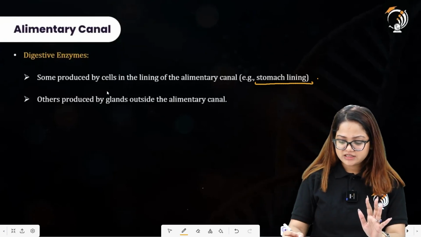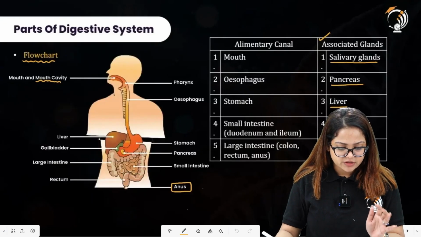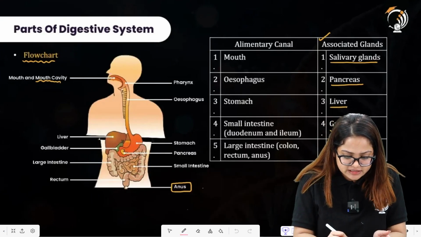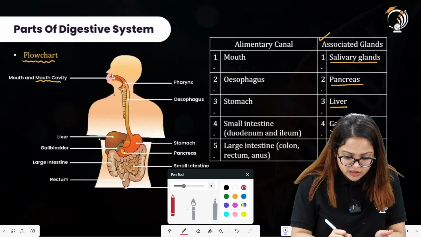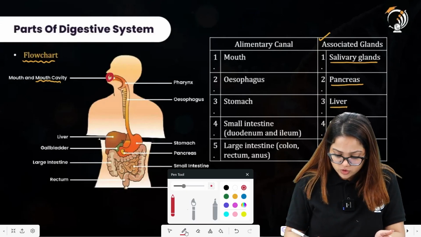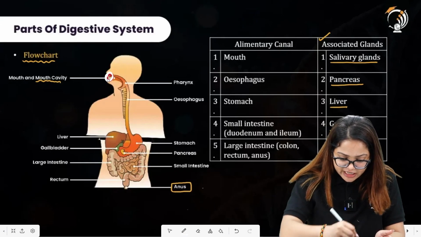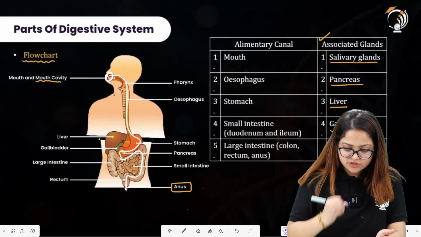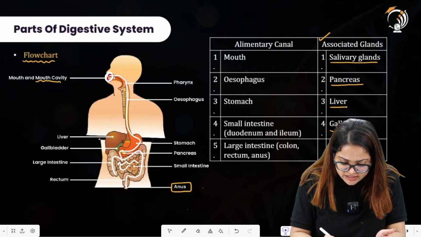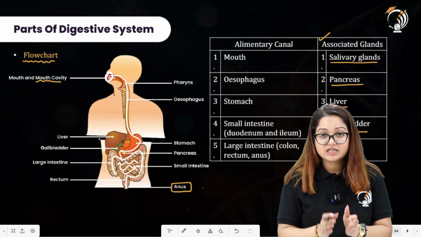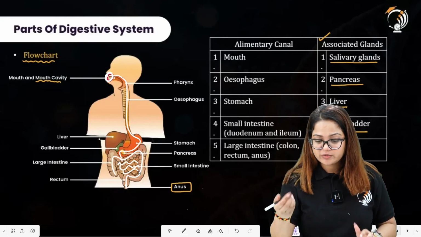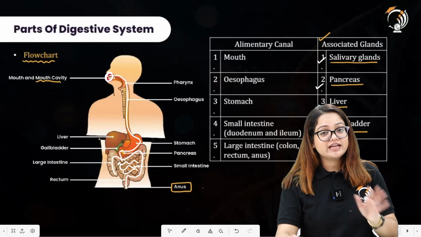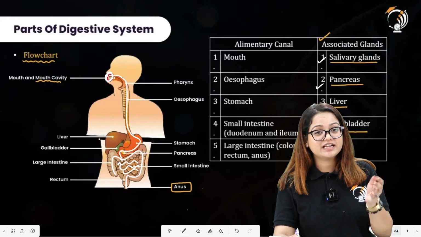So let us see that this is actually the alimentary canal. It is starting from here. I hope this is visible to you. This is the region of the mouth over here, and from that it will extend toward the anus. We have the small intestine in between also. But apart from this alimentary canal, there are associated glands also. And what are those associated glands? These are the salivary glands, pancreas, liver, and gallbladder. They are not part of the alimentary canal, but they are associated in digestion of the food materials.